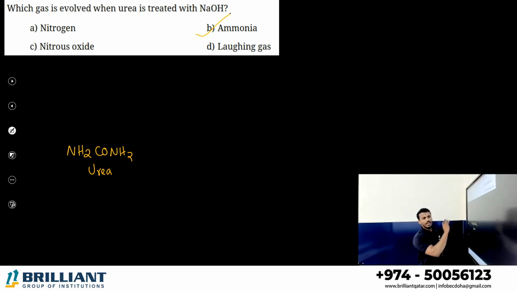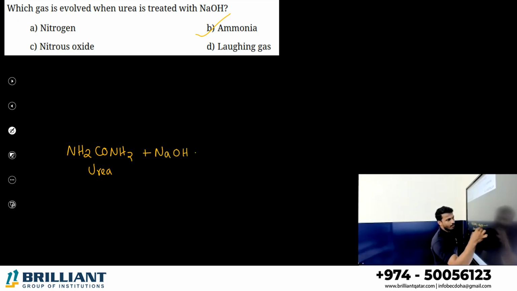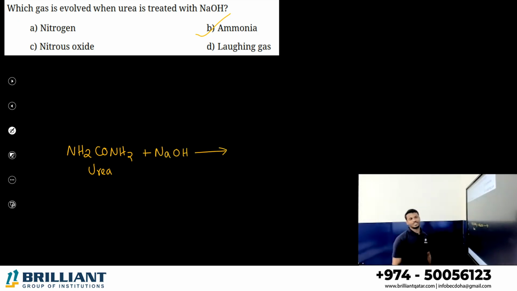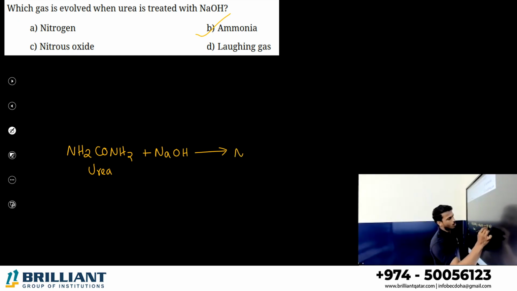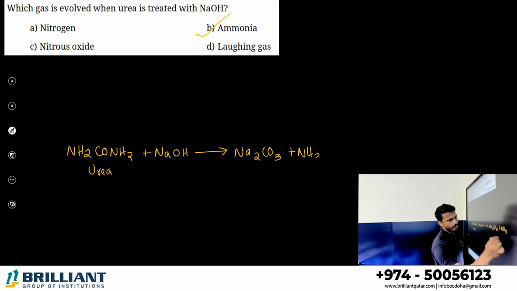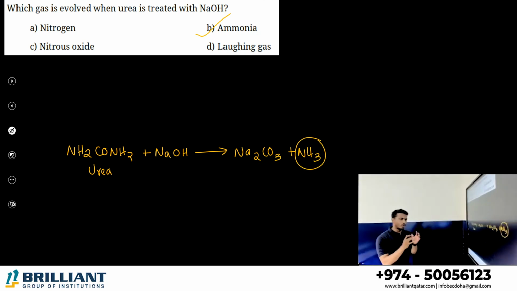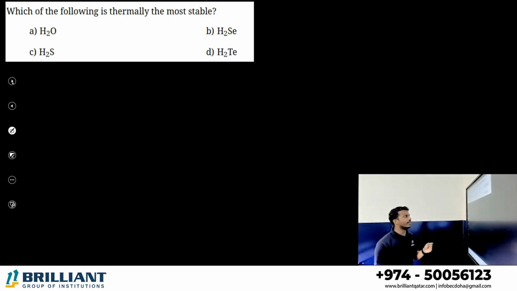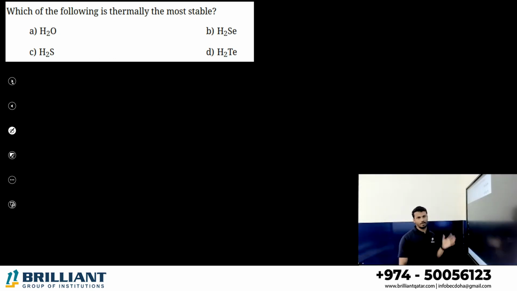How? Urea, when we treat it with sodium hydroxide, gives sodium carbonate and ammonia gas. Sodium carbonate and ammonia gas. So from urea, you can prepare which gas? Ammonia gas.